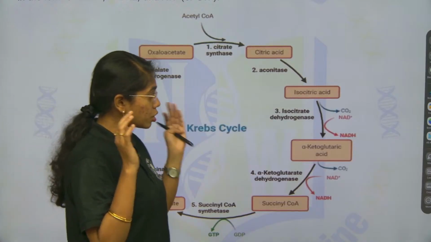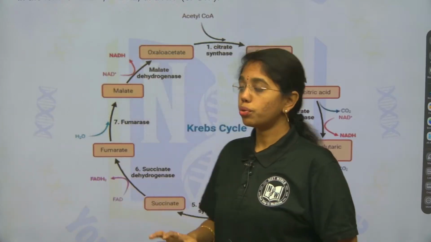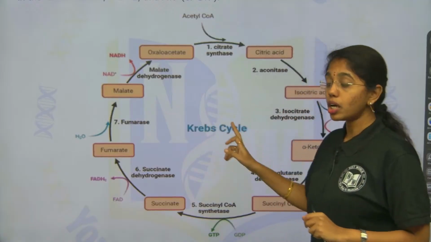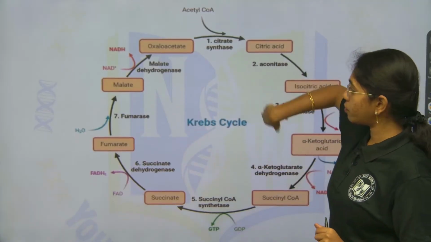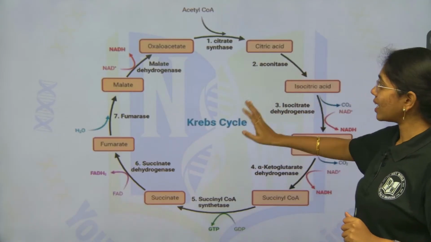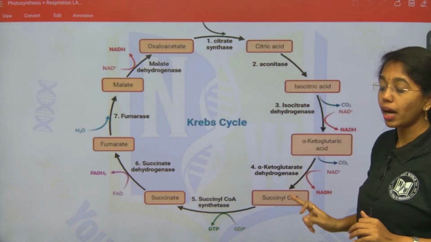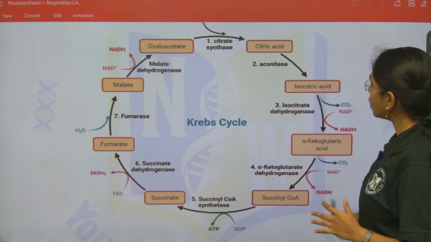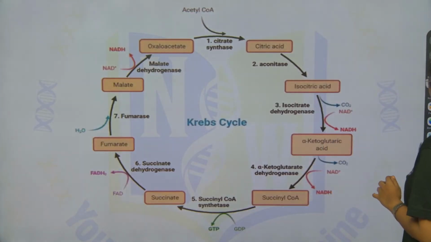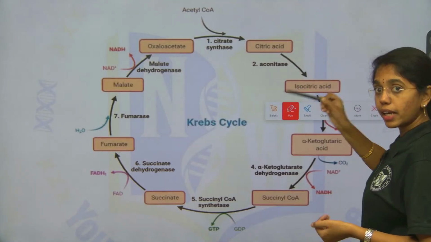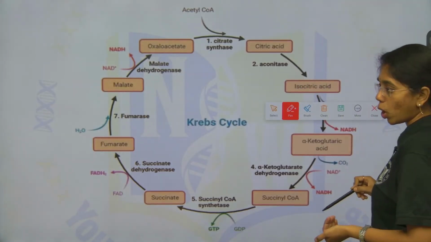But as a tutor, I will advise you to draw the diagram first, because this flow chart will be helping you on easily analyzing each step. Easily you can remember each step when you are describing the answer. Okay, so I first advise you to draw the Krebs cycle and then you go describing each step of Krebs